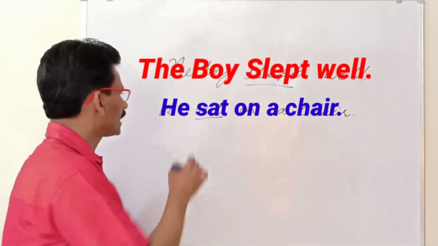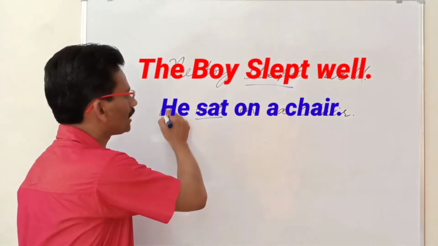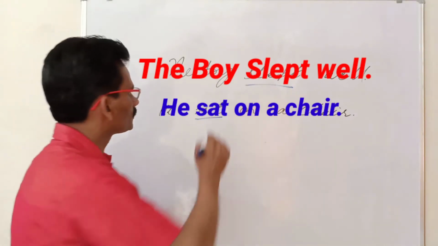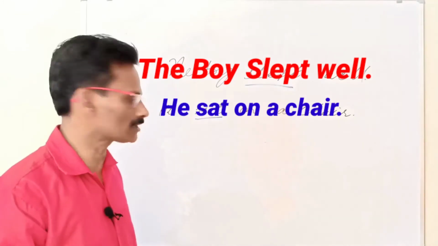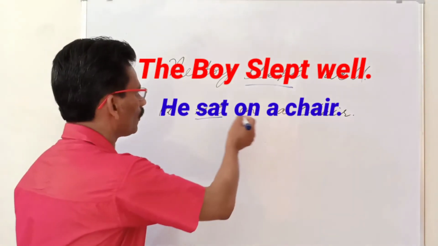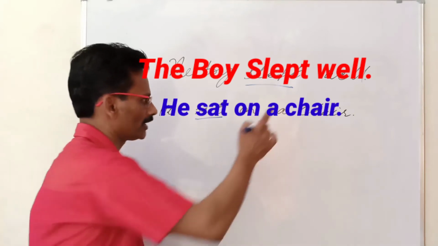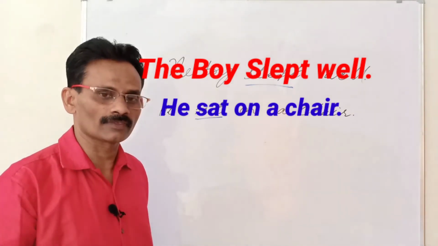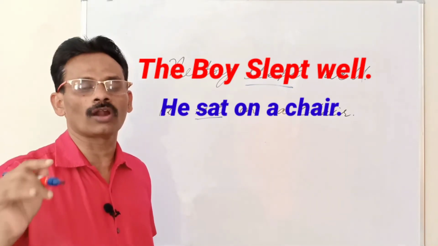And moreover, the action of the subject does not pass from subject to object. The boy slept well. The action of the boy does not pass from subject to object. It has no object. And again, he sat on a chair. Here, on a chair is not object. Sat where? You have the answer to the question, sat where. But object should be the answer to the question what or whom.